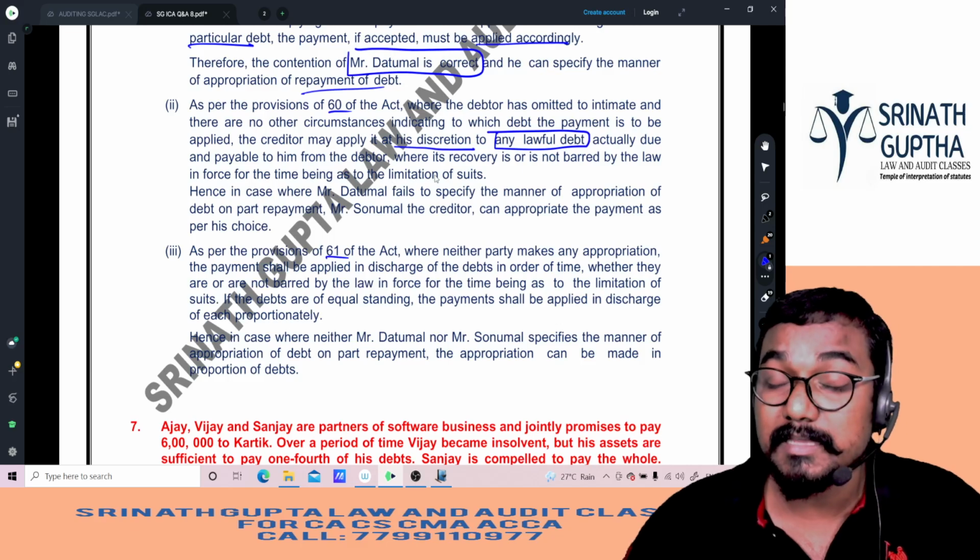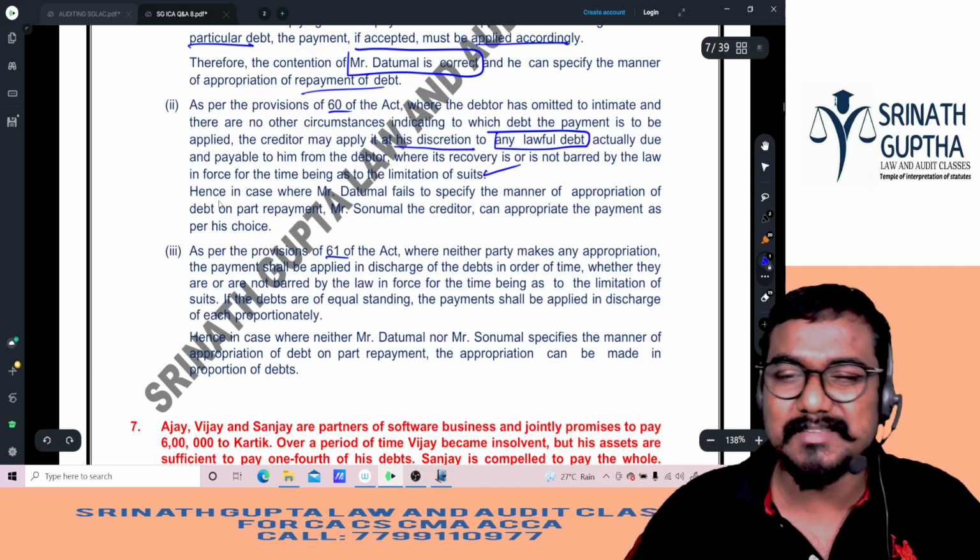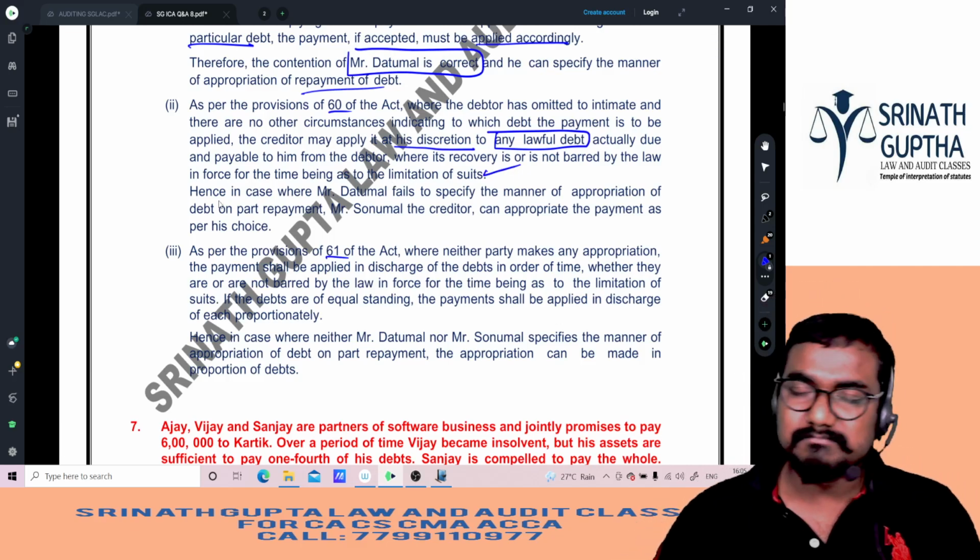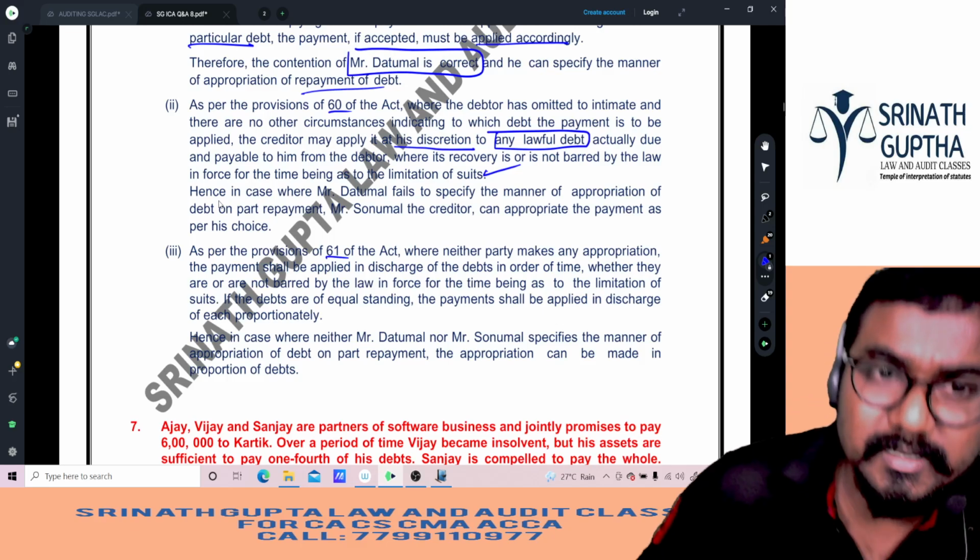That means even time-barred also. The language is difficult in the ICA material, but the answer will remain the same.